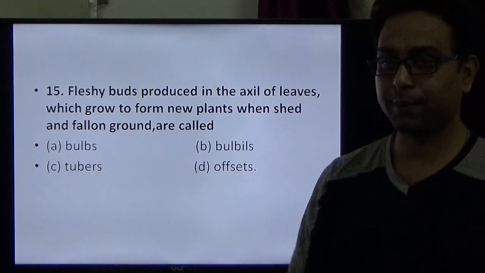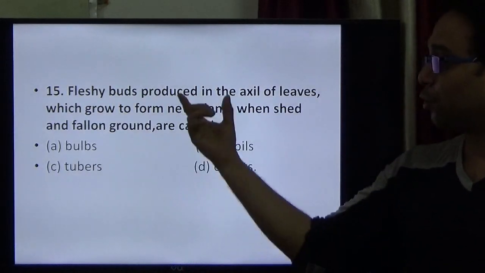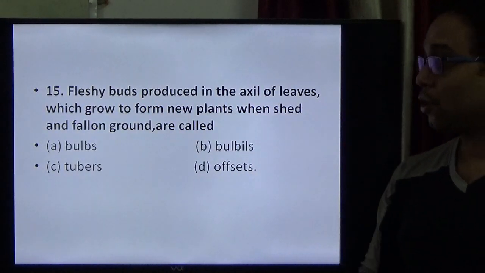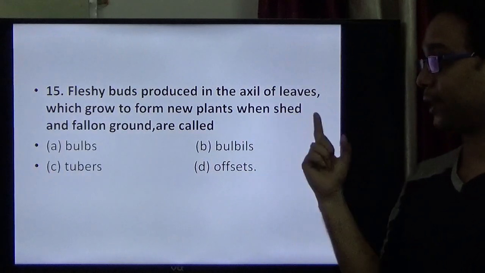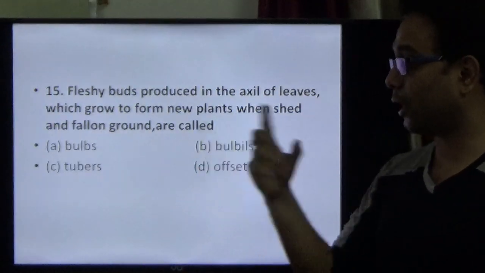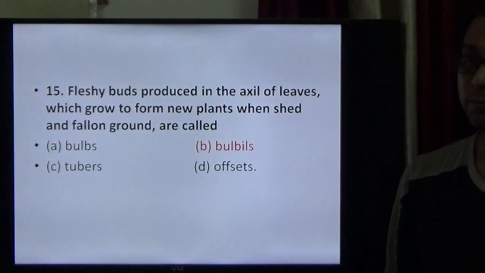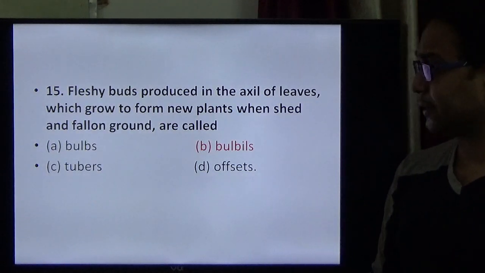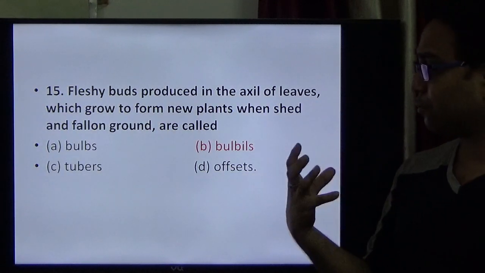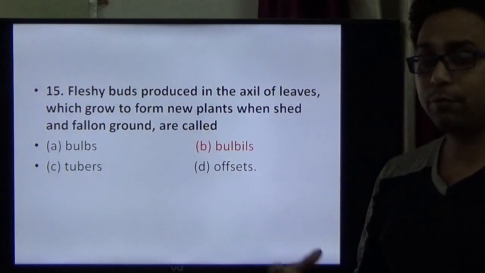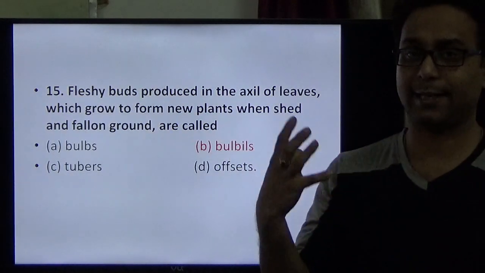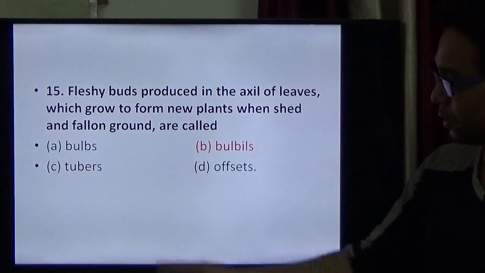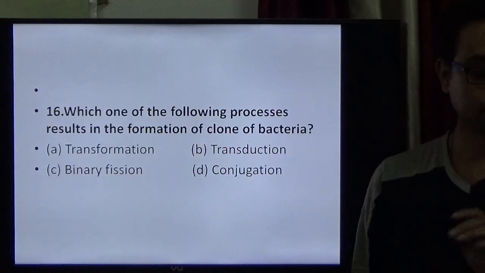Question number 15. Fleshy buds produced in the axil of leaves, which grow into new plants when they are shed and fall on the ground, are called bulbils. So bulbils are an important asexual part, and from these bulbils new plants can be formed. So option B is the right option.